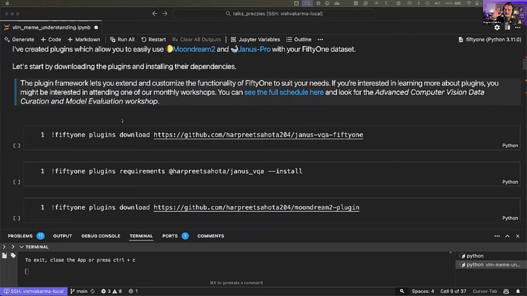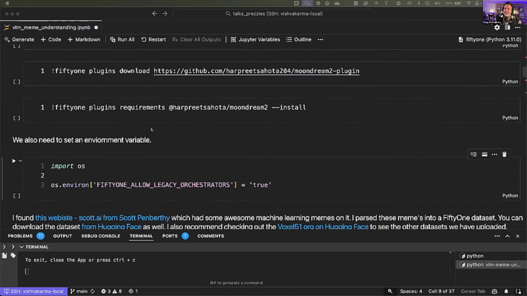But essentially, the thing about FiftyOne being open source and hackable is that we have this plugin framework, which is essentially a way for you to extend the functionality of the library. And this is really useful because when something new drops, you want to be able to quickly iterate with it on your dataset. FiftyOne gives you the opportunity to do that via plugins.